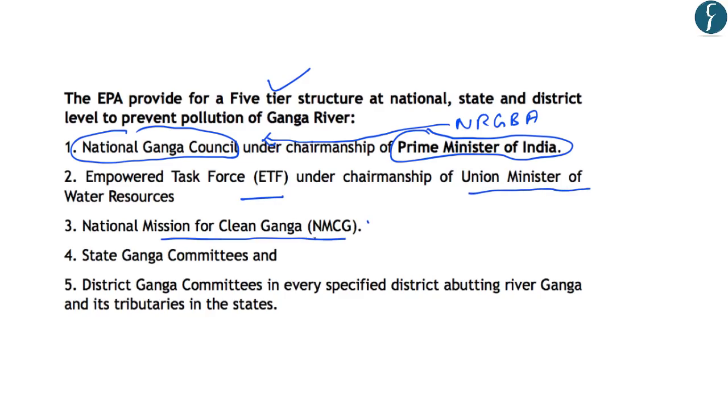Then there is the National Mission for Clean Ganga. And finally, there are state Ganga committees and district Ganga committees. So this is the 5-tier structure that has been provided at the national, state and district level to prevent pollution in river Ganga. So some of the facts that we have discussed under the National Mission for Clean Ganga are important for us from the preliminary examination point of view.